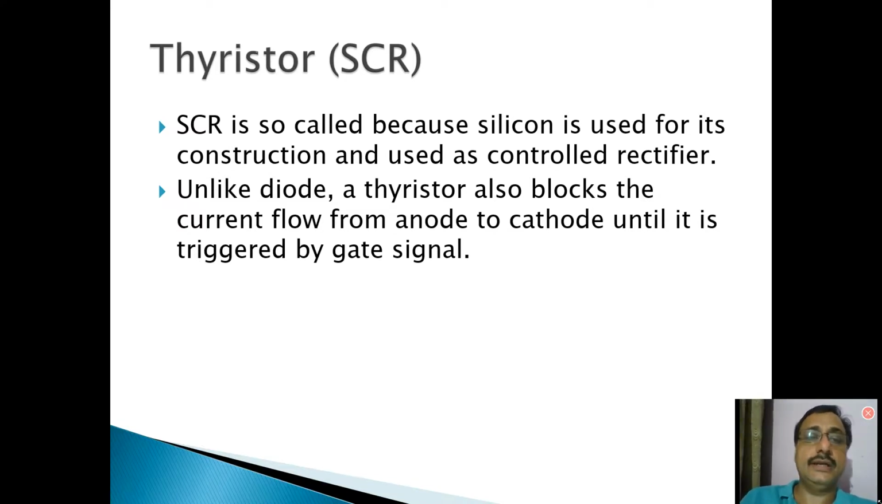This is the reason why these are called controlled rectifiers. But diodes are uncontrolled rectifiers. So silicon is used for manufacture and these are controlled rectifiers. That's why these are called silicon controlled rectifier or SCR.